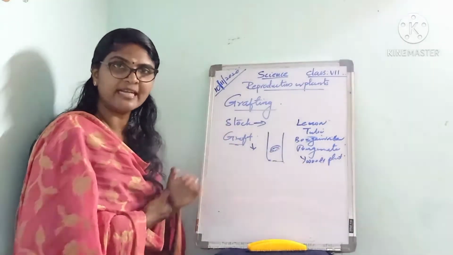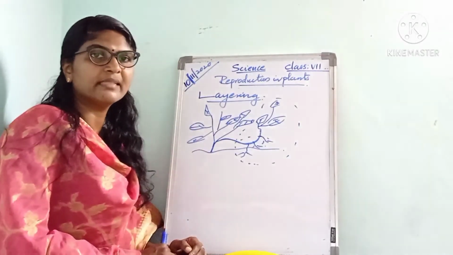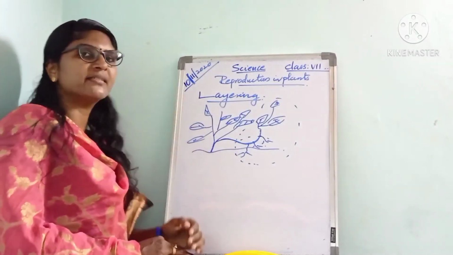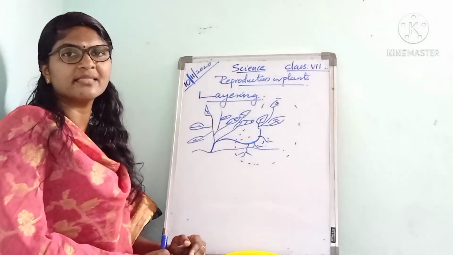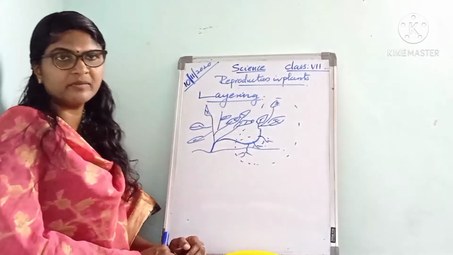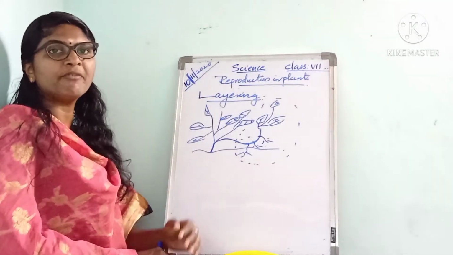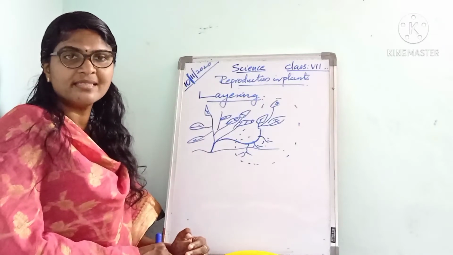That is about grafting. The next method is layering. The next artificial method of vegetative propagation is layering. It can be done in plants such as jasmine and grapevine.